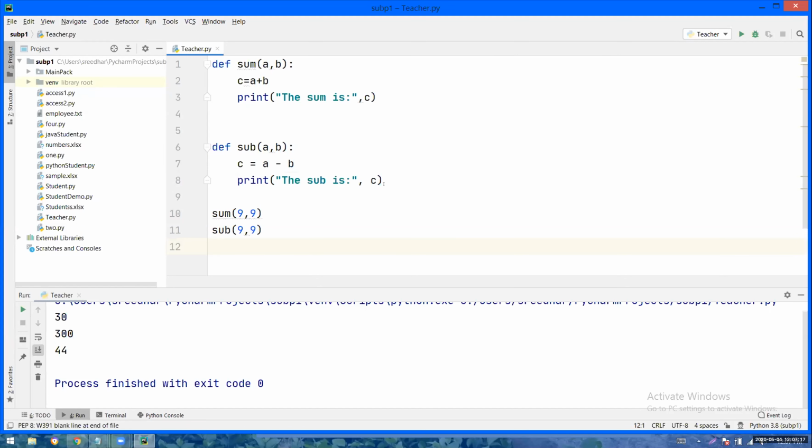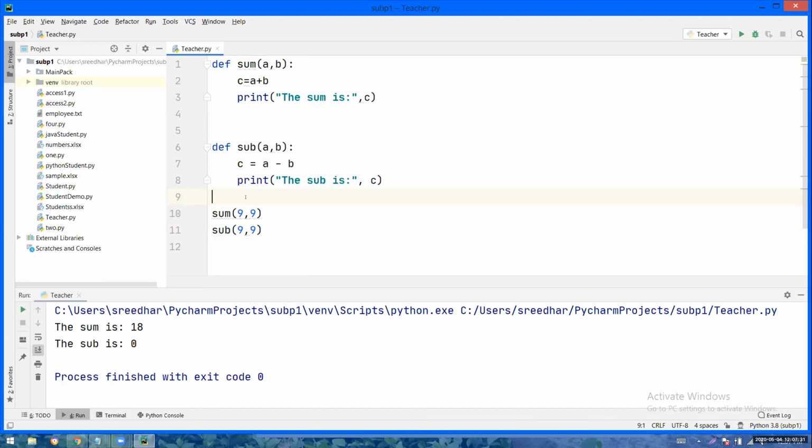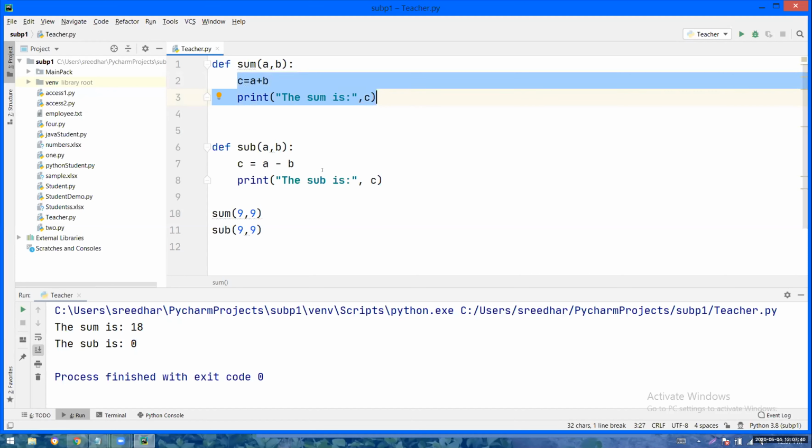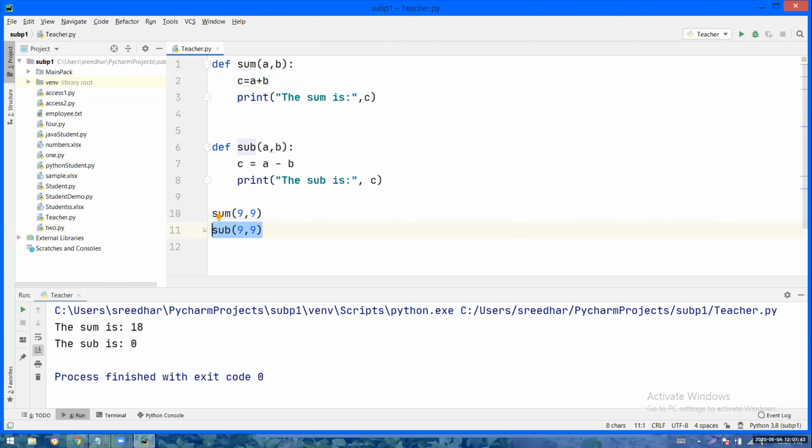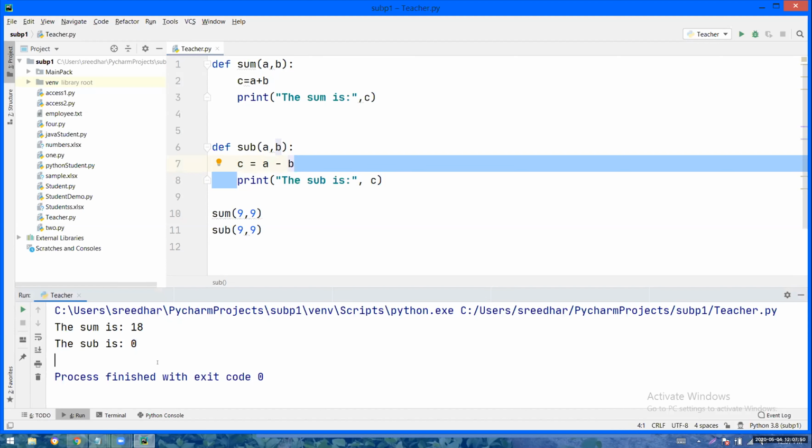Okay, so please tell me what is the output of this code. 0, yeah, 0. Output of this one and output of this one, both. The sum is 18, the sub is 0. Yes, perfect. So what is happening here? You are calling the sum with 9 and 9. 9 plus 9 is 18. The sum is 18 will be printed. After executing the definition, where is the call to the next line? The cursor will go. You are calling the sub function with 9 and 9. 9 minus 9 is 0. The sub is 0 will be printed.